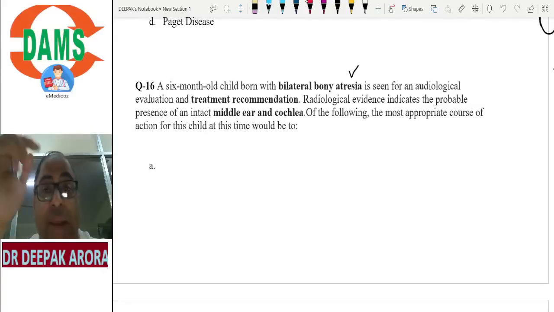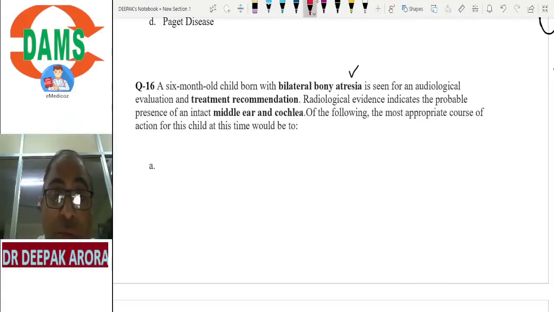Always remember. Clear? It is a 6 month old child. What is the importance of this number, 6 months? By the age of 6 months we have to treat the newborn to avoid maldevelopment of language. So my first priority is to treat the patient.